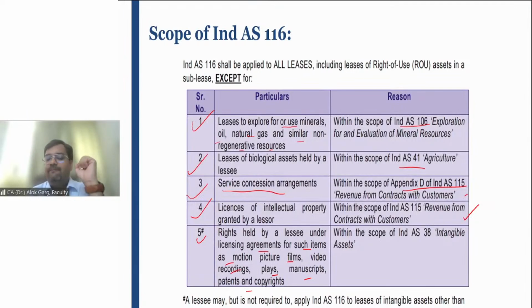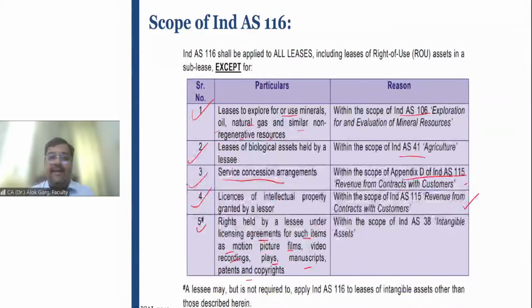Good movies. So PVR got rights to play this Pathan movie in their cinema halls, in their theaters. So friends, if a lessee is getting a right under a licensing agreement for items like motion picture films, video recordings, plays, manuscripts, patents and copyright, these rights are not covered under Ind AS 116.